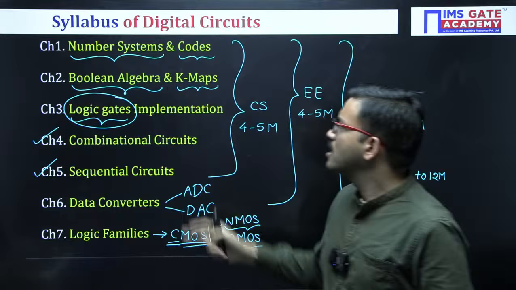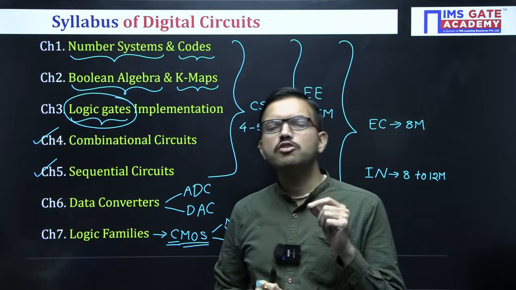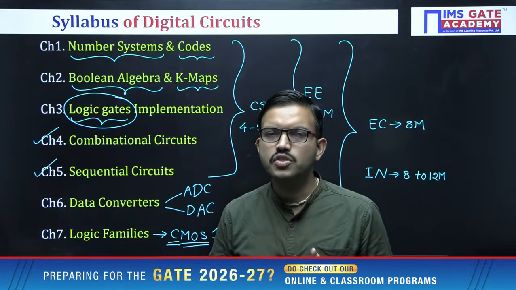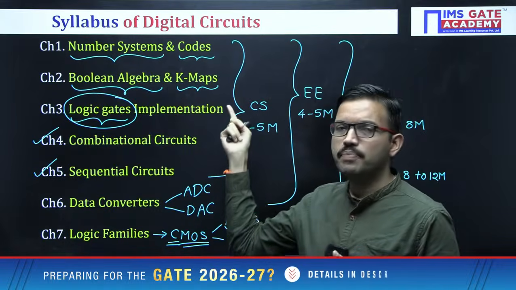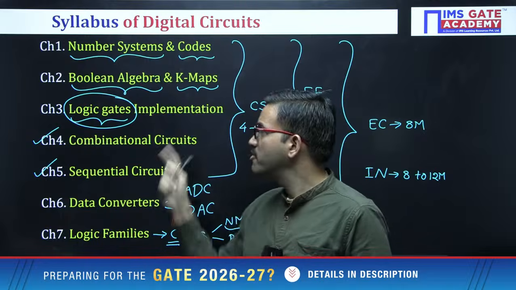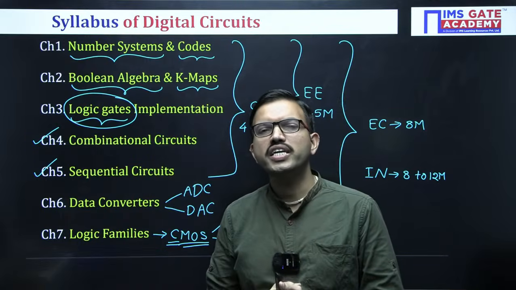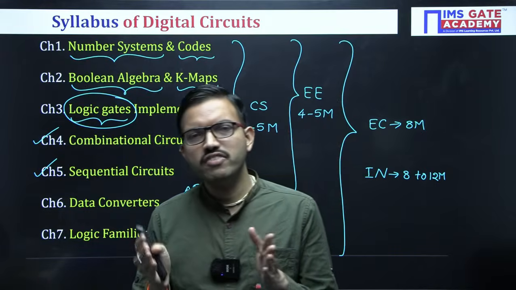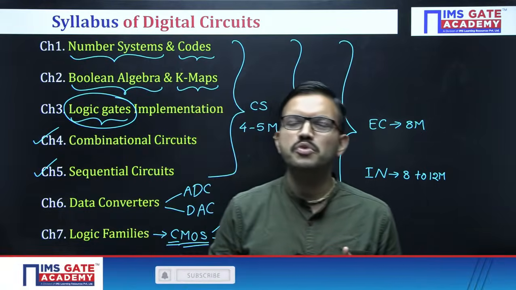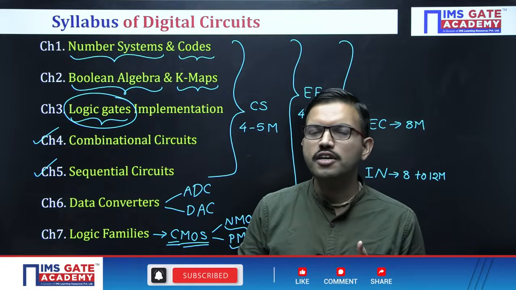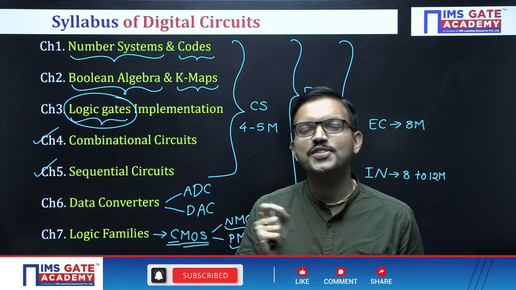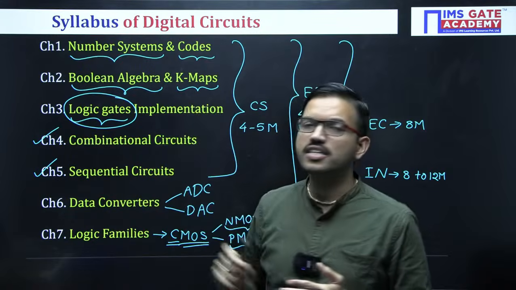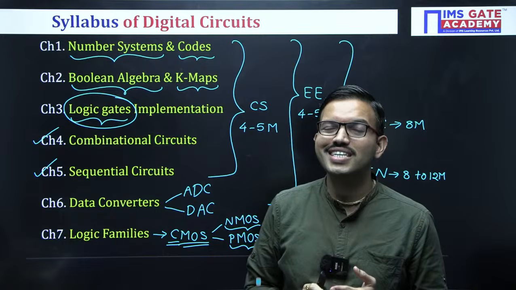Coming to the second chapter, how to simplify any Boolean function by using basic rules and laws, and similarly by using K-map. Try to become a master of both methods. Among the laws of Boolean algebra, the most important ones are the distributive law, then one of the most powerful and very important laws for Boolean algebra, the consensus law.